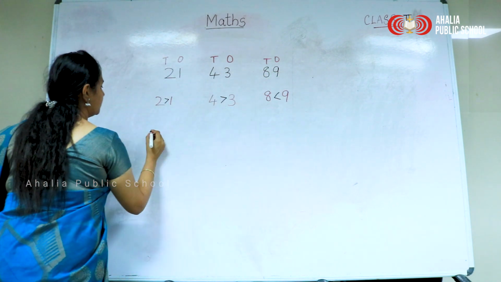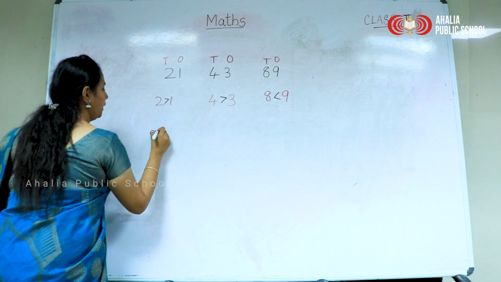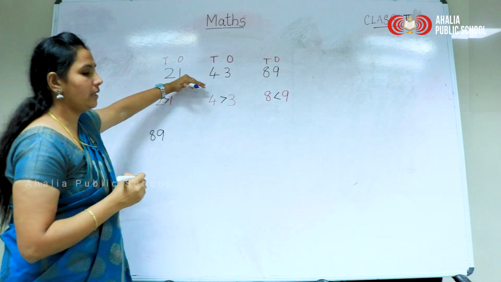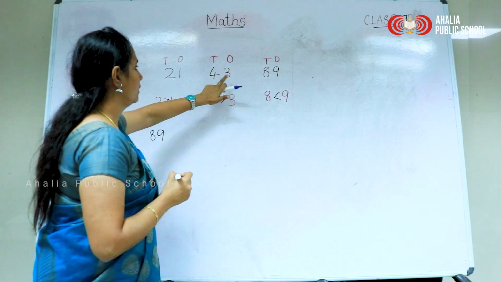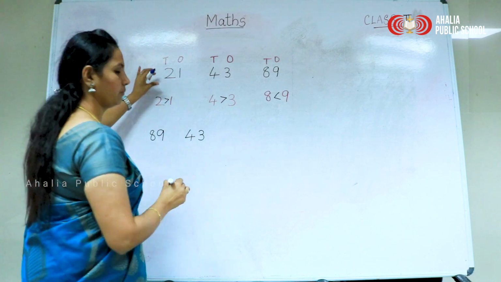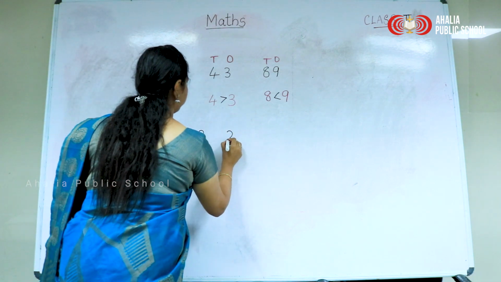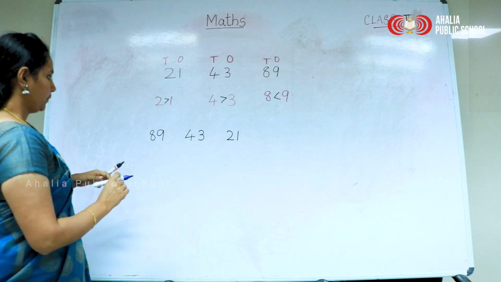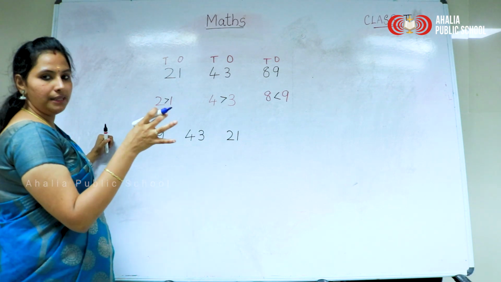89. So the first number is 89. Then see the place value, which is the greatest here? Yes, 43. 4, 3. Next, 21. Okay, now how will you put this simply here?